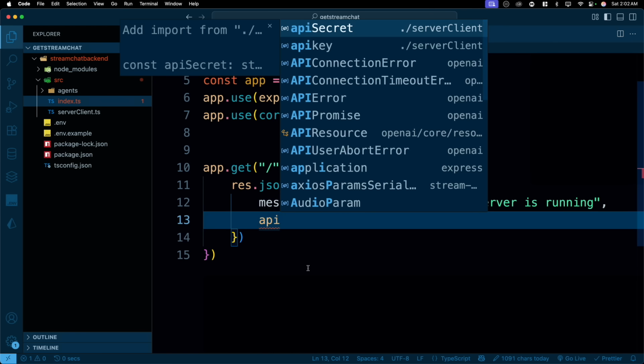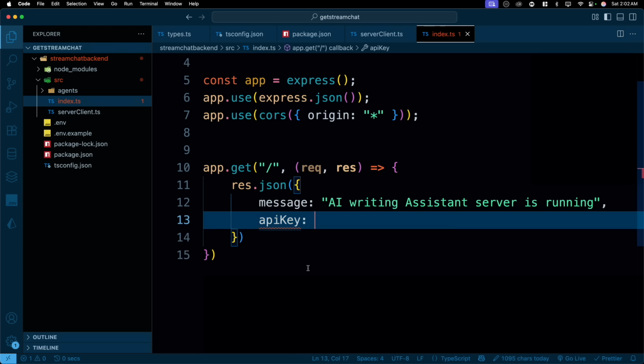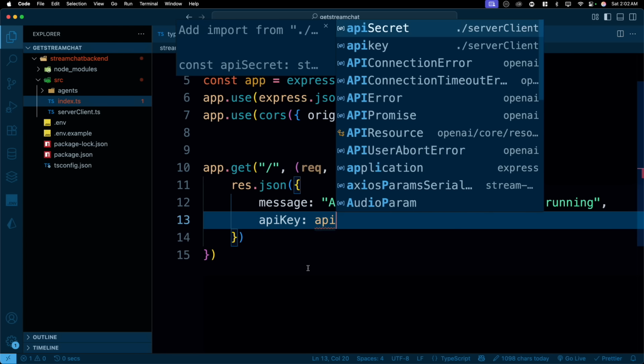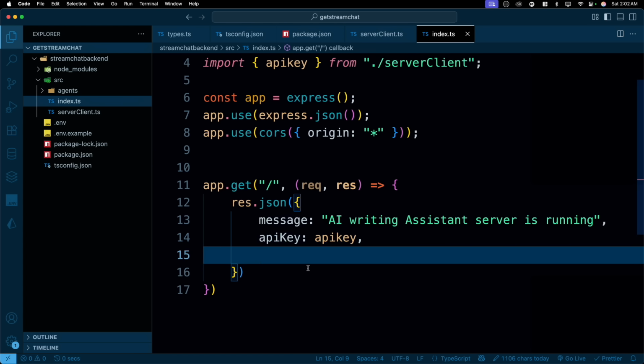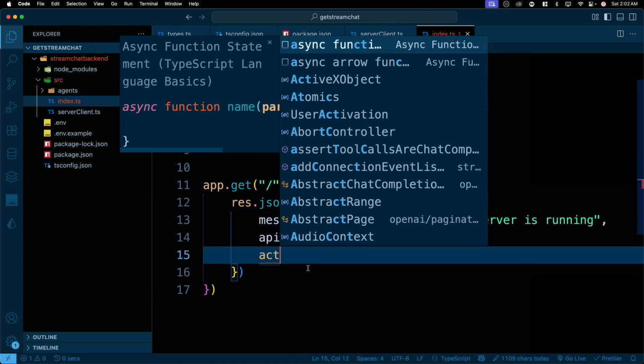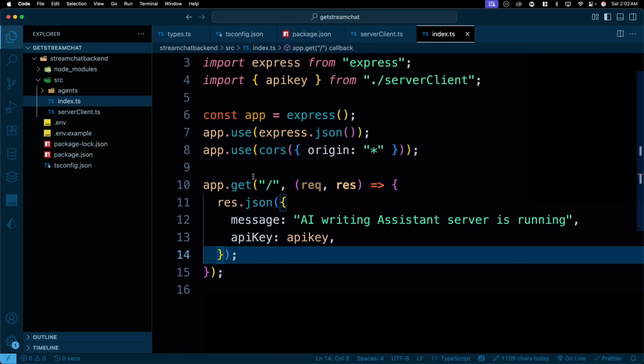And once we are done with this, we will also see whether our API keys are loading or not. So we'll just go ahead and say the API key, and the API key is going to come from the API key environment variable. There we go. I'm just loading them so that I can see whether they're properly loading or not. We don't need to put the secret out. That's it. All right, so this one seems okay now.